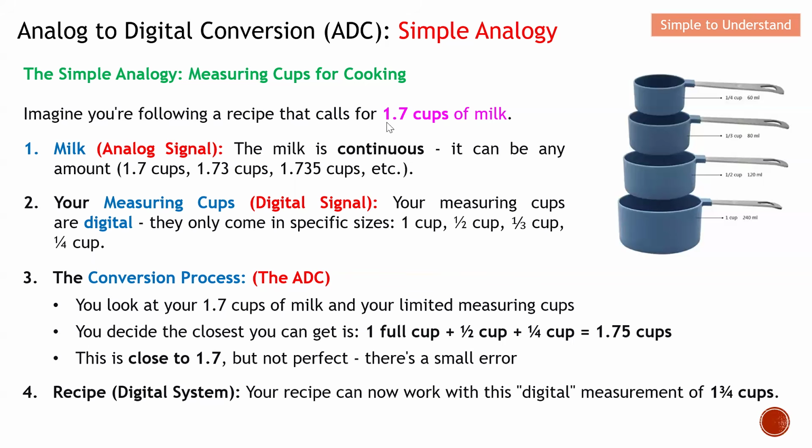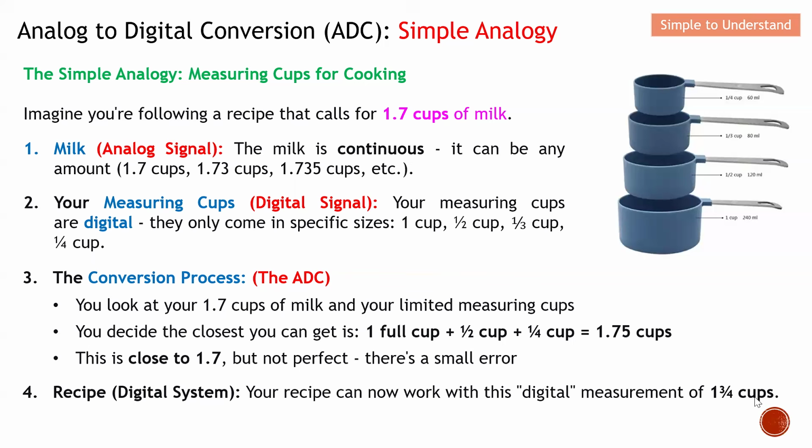The desired amount is 1.7, but my outcome is 1.75. This is not perfect. There is a small error, and typically in analog to digital conversion, we need to tolerate this kind of small error. So now you have digitized the recipe. Your recipe can now work with this digital measurement of 1.75 cups.